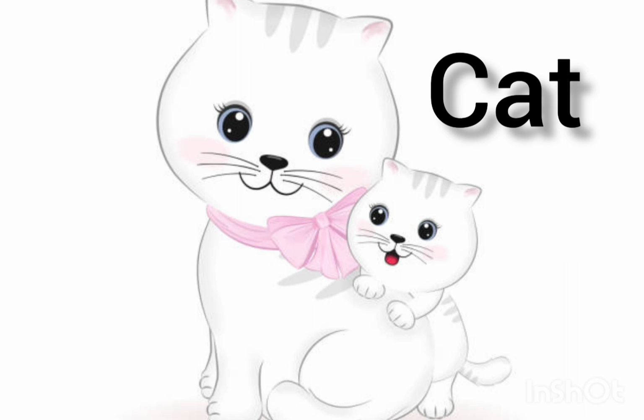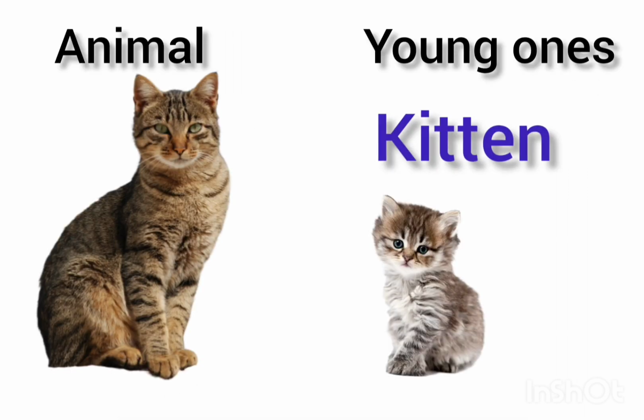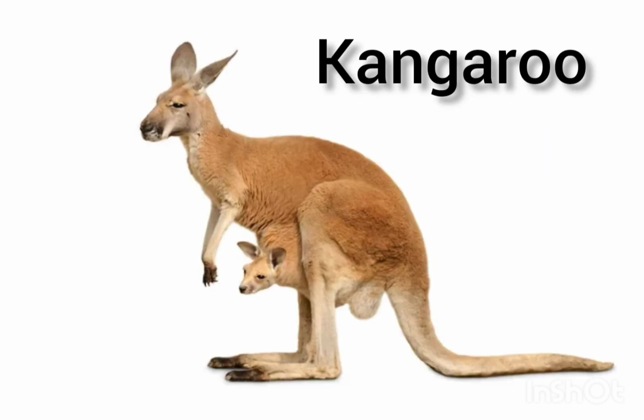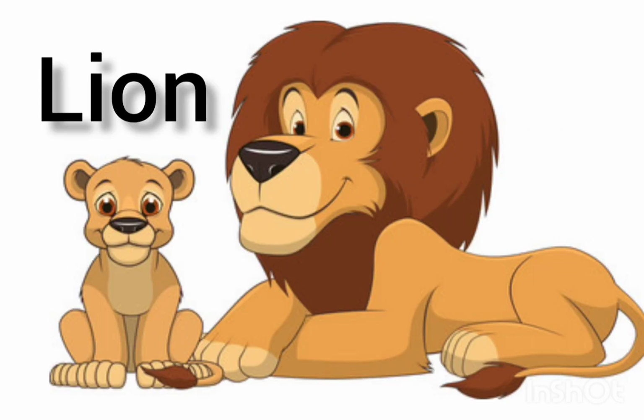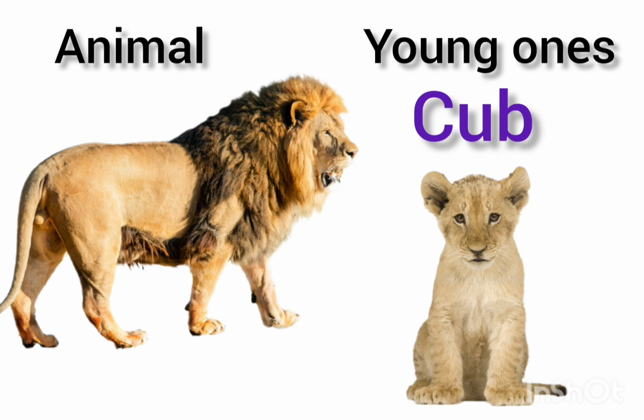This is cat. Baby cat is called kitten. This is kangaroo. Baby kangaroo is called Joe. This is lion. Baby lion is called cub.